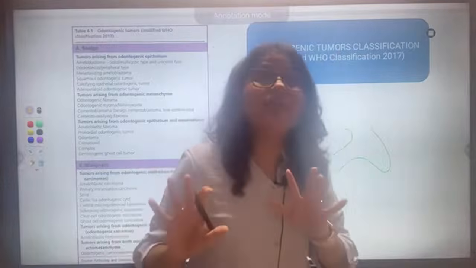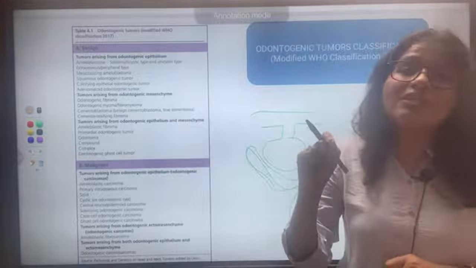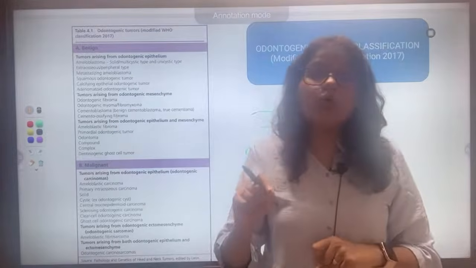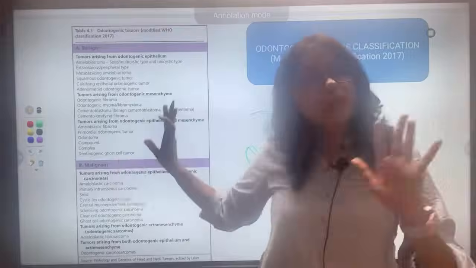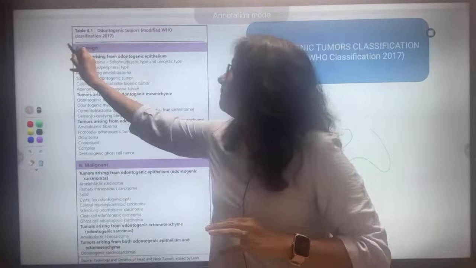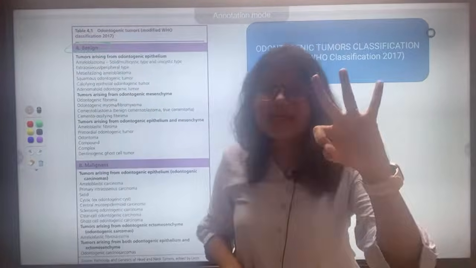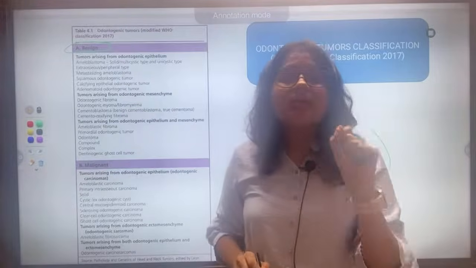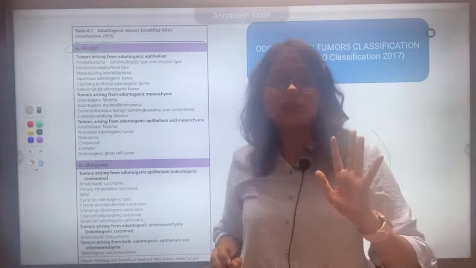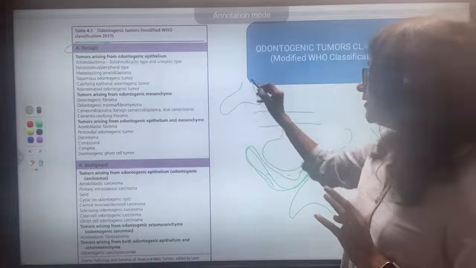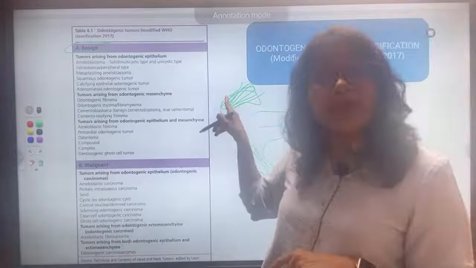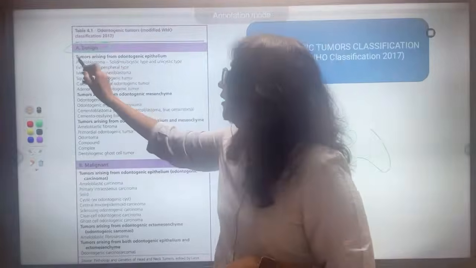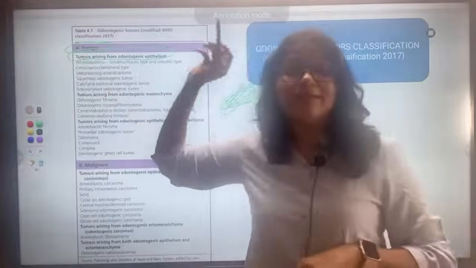So how will we divide the classification also? The classification will also be divided into two types. First is benign and malignant, we have seen it. Let's see benign now. In benign there will be three headings. Number one, tumors arising from odontogenic epithelium, the tooth forming epithelium.